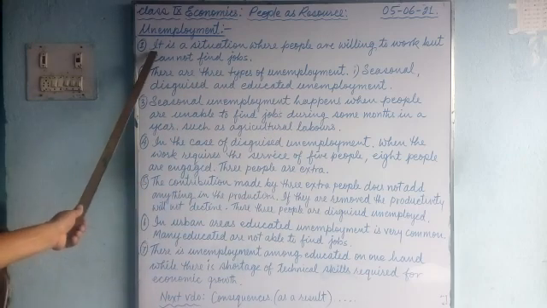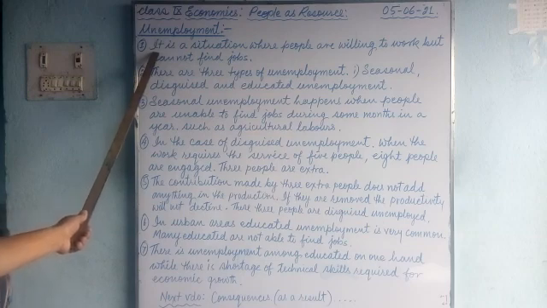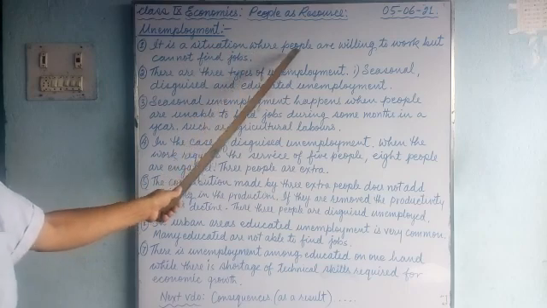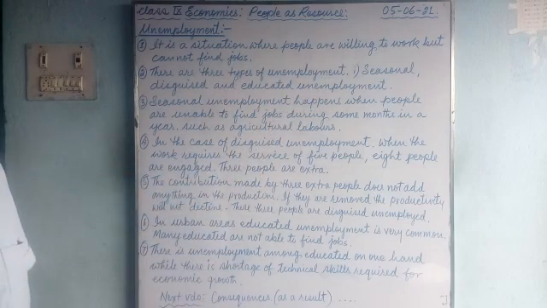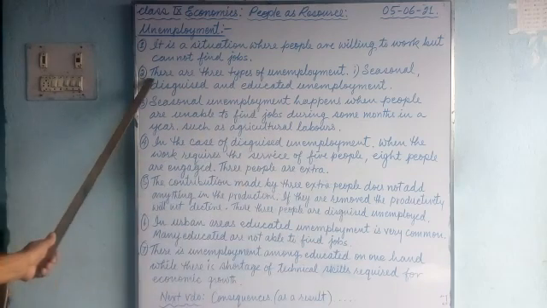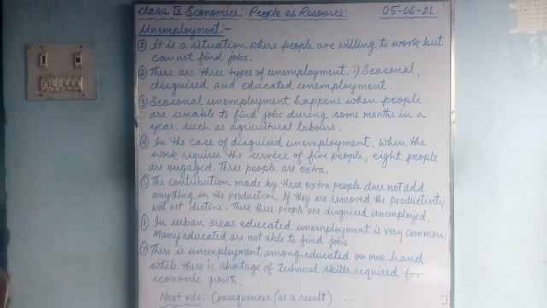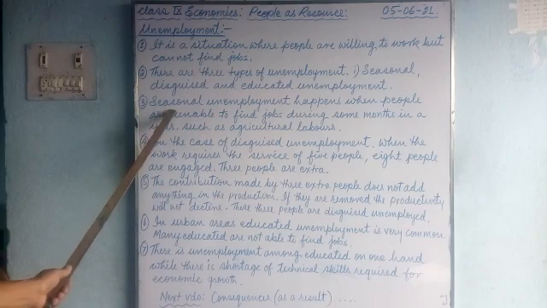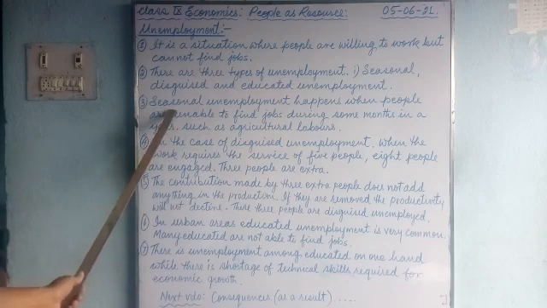Number 1, what is called unemployment? It is a situation, a condition, where people are willing to work but they do not find any kind of work. That is called unemployment. Number 2, there are 3 types of unemployment: seasonal unemployment, disguised unemployment, and educated unemployment. And number 3, seasonal. We'll talk about seasonal unemployment first.